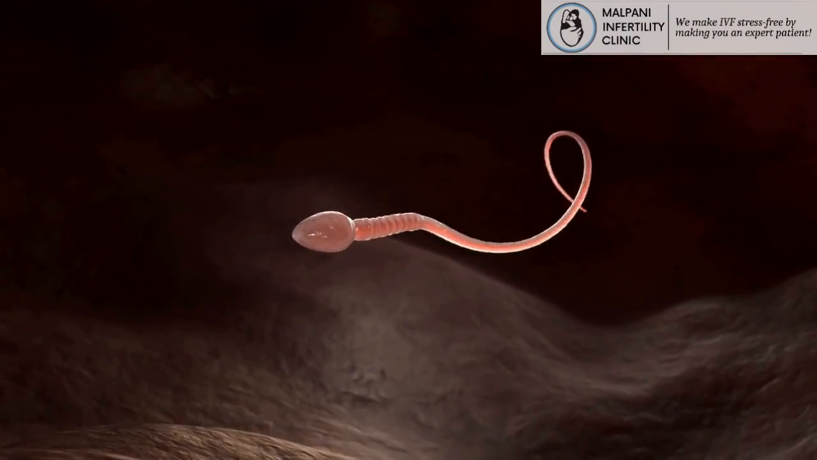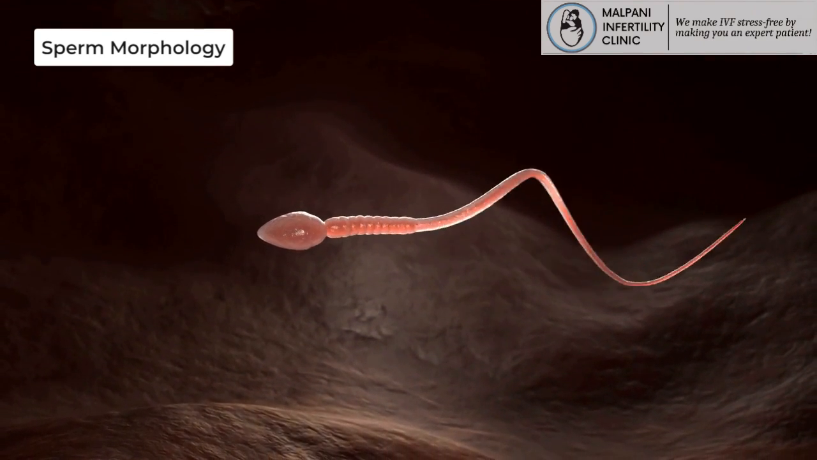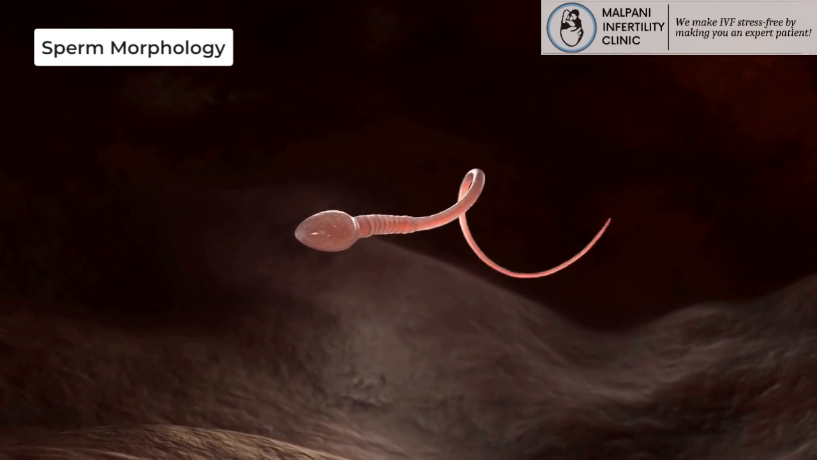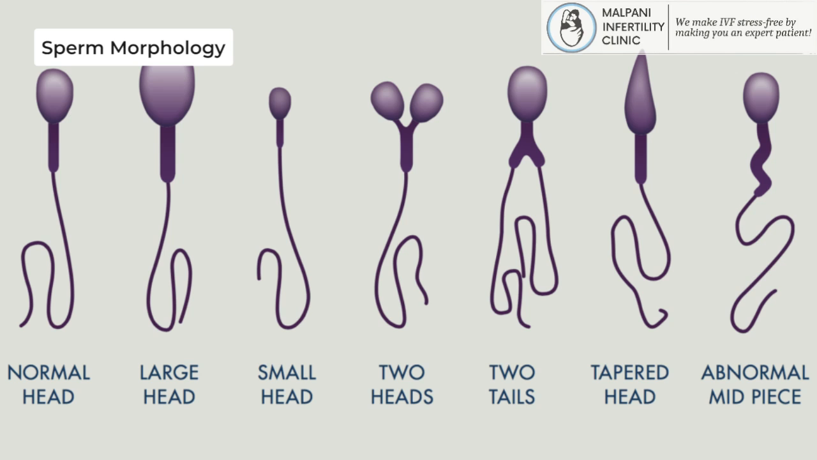Sperm morphology. Morphology refers to the shape and structure of sperm. A high percentage of normally shaped sperm is essential for successful fertilization. Generally, more than 4% of normal-shaped sperm is considered normal.